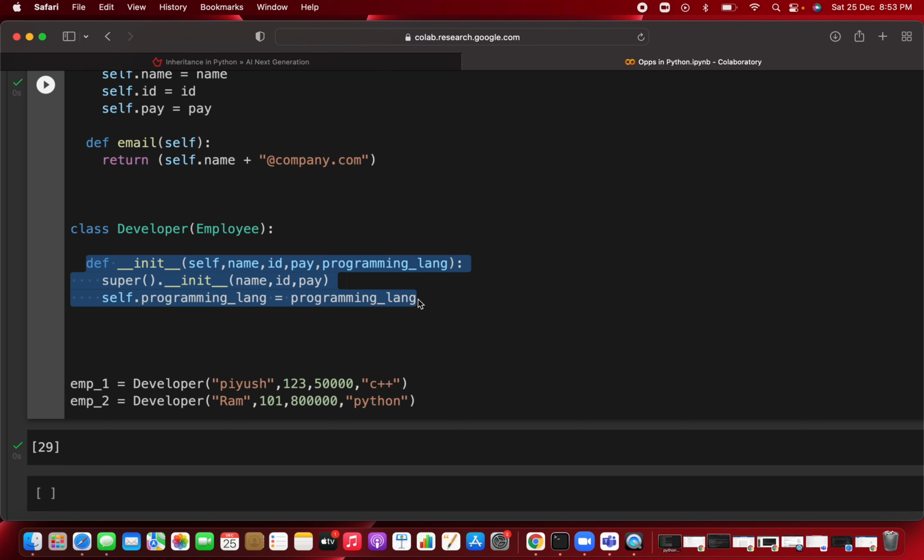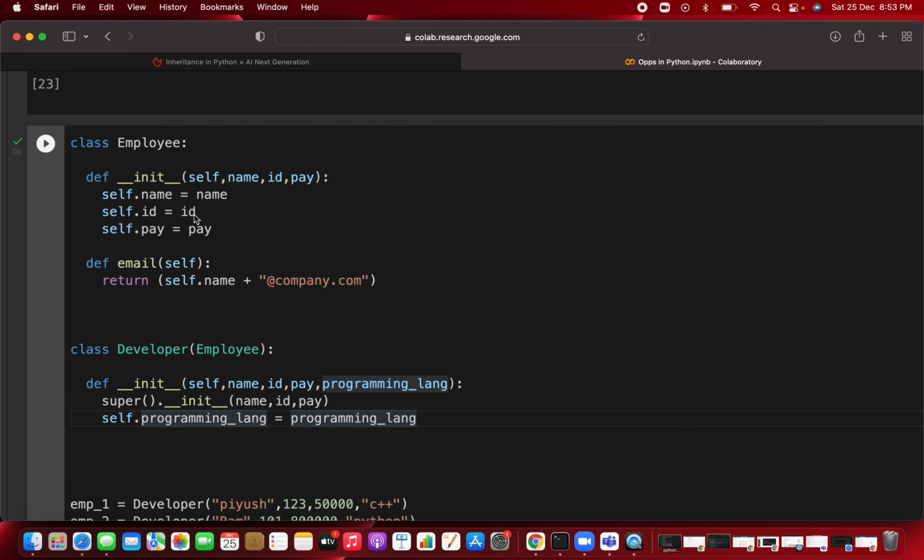Whichever object you are creating for the developer class, it will search for the init method of the developer class. But whenever the init method is not there in the child class, that is the developer class, then it will finally go to the employee class. This is called a parent class, you can say. Because you are inheriting all the properties from this parent class to the child class. Clear? So this was about inheritance.